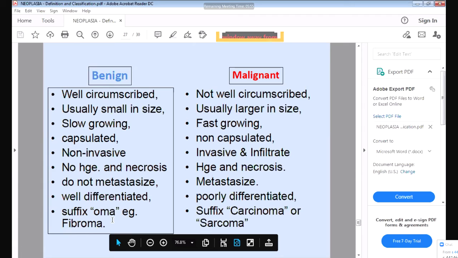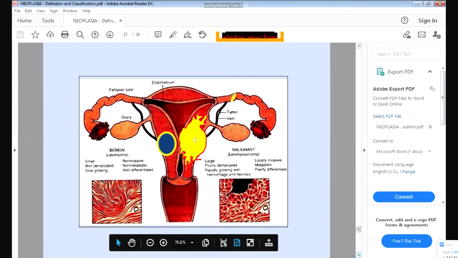And as I told you, the suffix OMA is used for benign tumors, like fibroma. So if OMA is in the ending, it is a benign tumor, like fibroma. But if the ending is carcinoma or sarcoma, it is a malignant tumor. Okay, so these are the differences. So here you can see the differences.